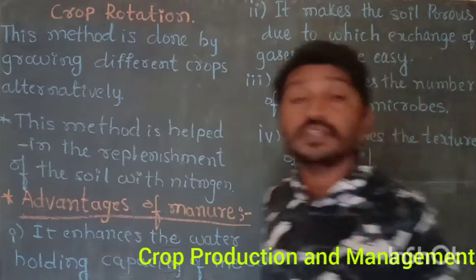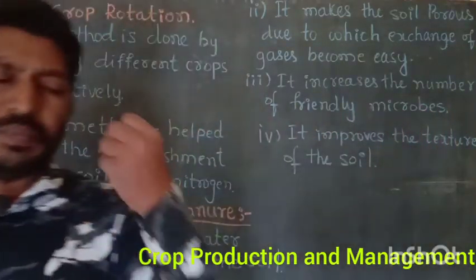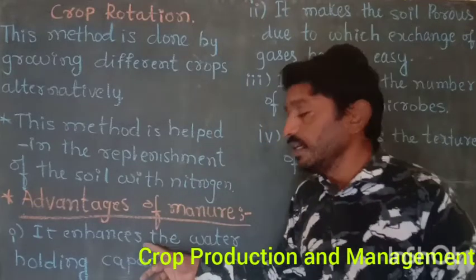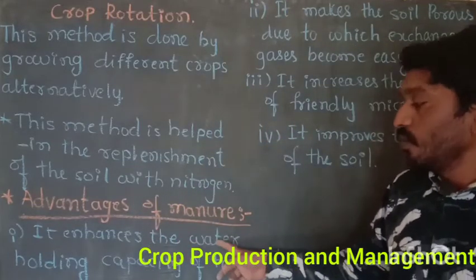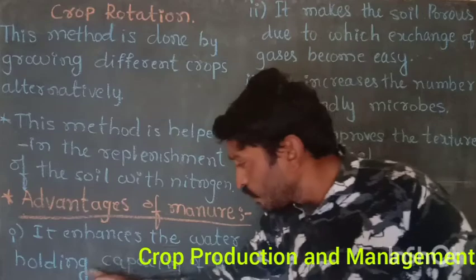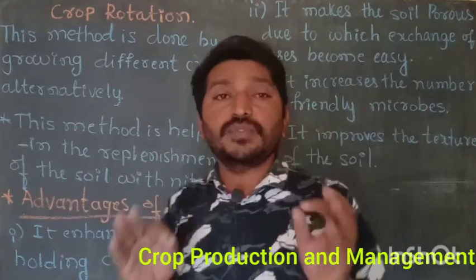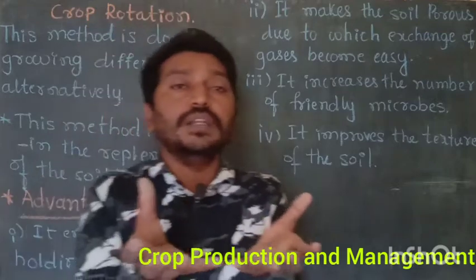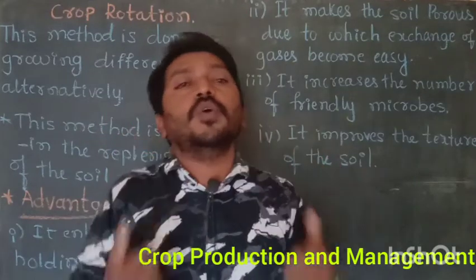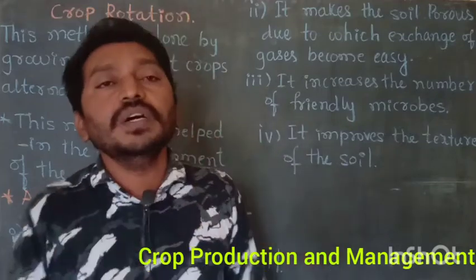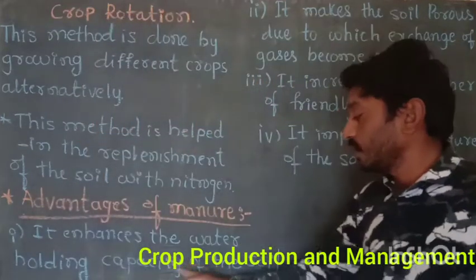What is the main use of manure? The first one is that it enhances the water holding capacity of the soil. Manure is very useful to the soil: it increases the conduction of more and more water.